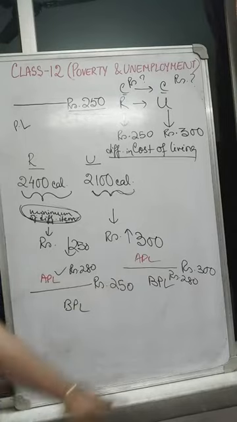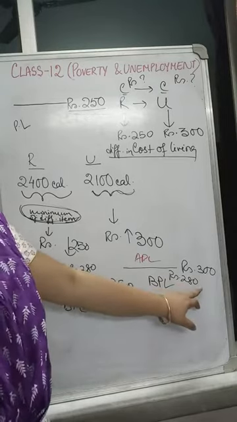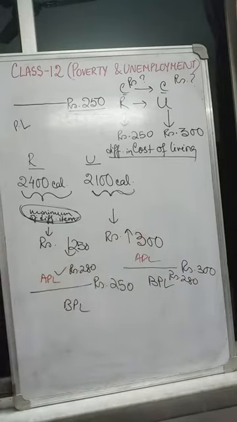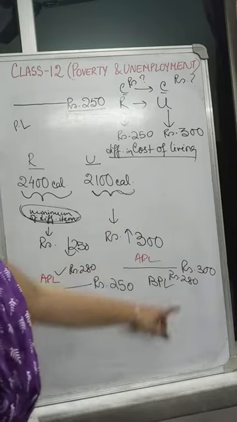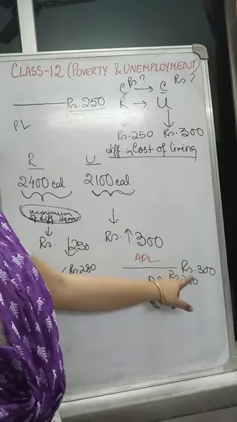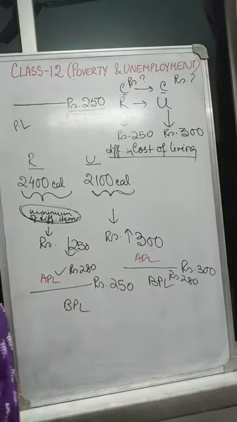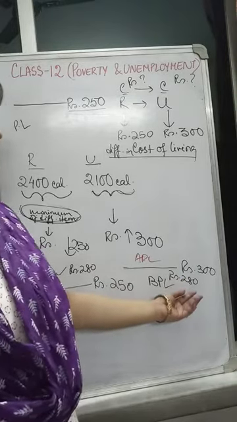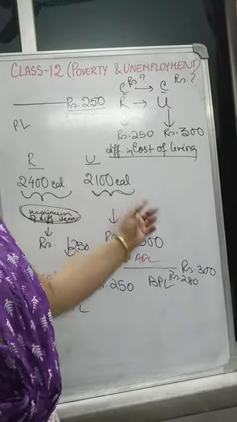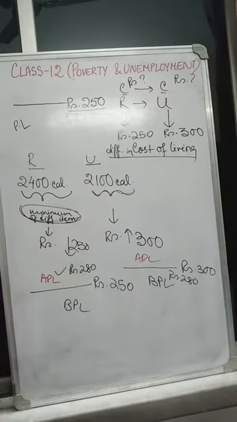Now suppose I have taken an example, a person is earning 280 in an urban area. So when he is earning 280, which is less than 300, he falls in the BPL category because he doesn't have the income to meet the calorie requirement of 2100 calories.